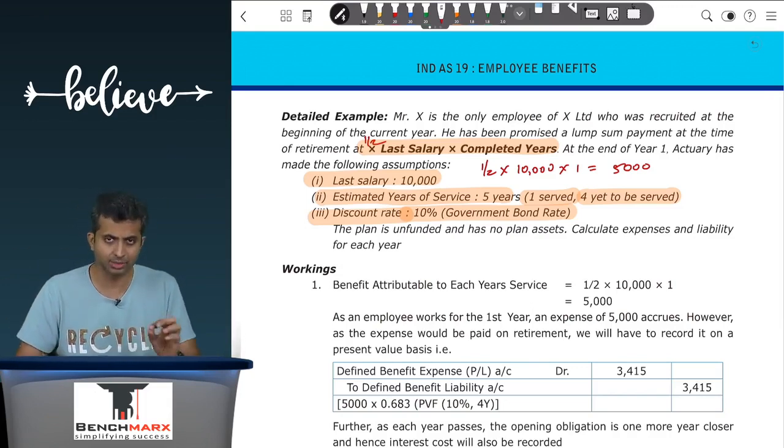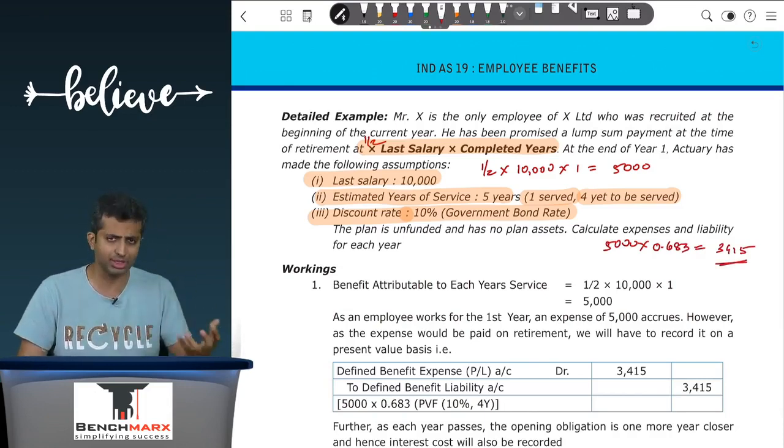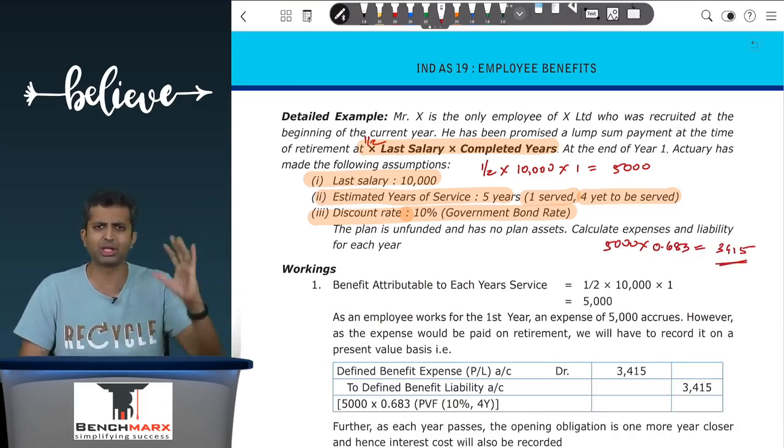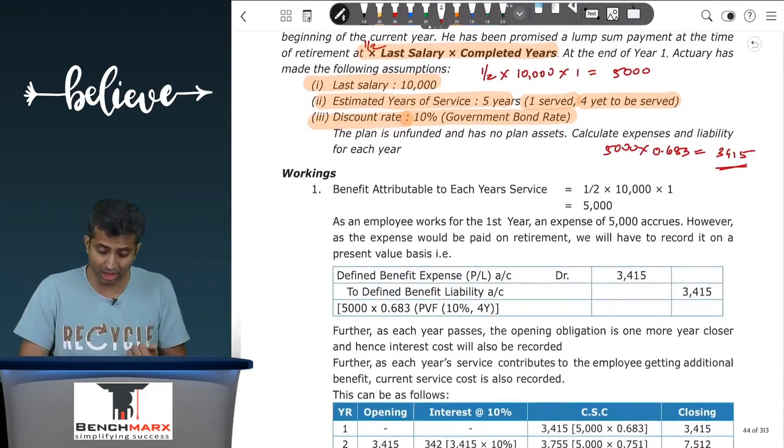So in today's terms, let us say the discount rate is 10%. That means this is an expense of 5,000 into 0.683, and hence this will be approximately 3415 of expense. The journal entry for this will be P&L account debit for employee benefit expense, also sub-disclosed as current service cost, to a defined benefit liability.